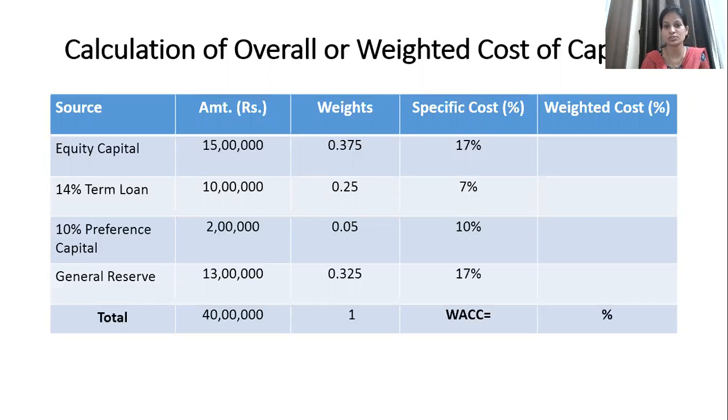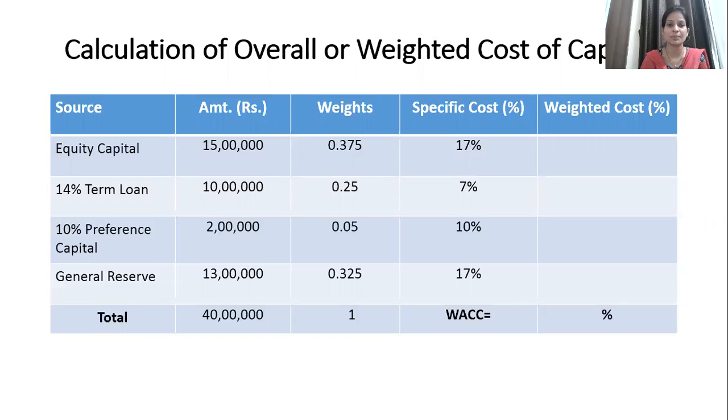All this together will form 1. What does it mean if you consider the total amount of 40 lakhs as 100%? Out of it, equity capital is around 38%, term loan is 25%, preference capital is 5%, and general reserve is around 33%. These weights which we have calculated are in decimal points.